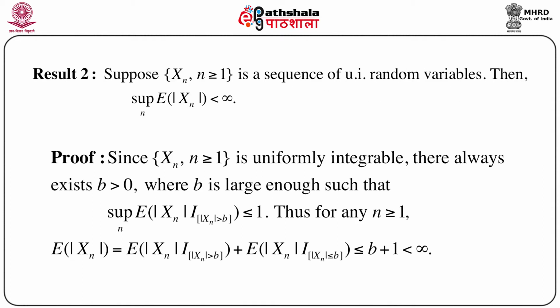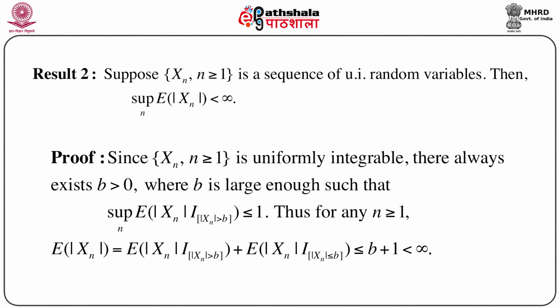Result 2 is related with a sequence of uniformly integrable random variables, and if we have such a sequence, then we can immediately show that the supremum over n of the expectation of mod Xn is less than infinity. That means if you consider the expectation of mod Xn and take the supremum of that, it is again finite.